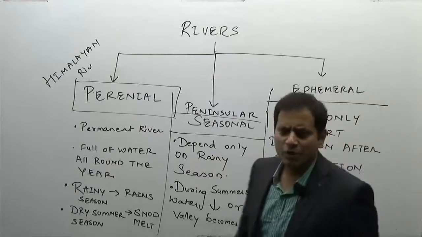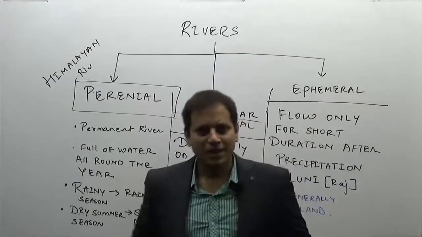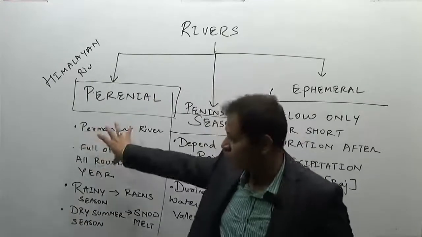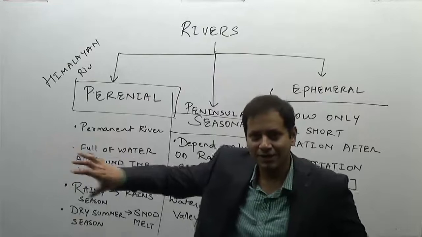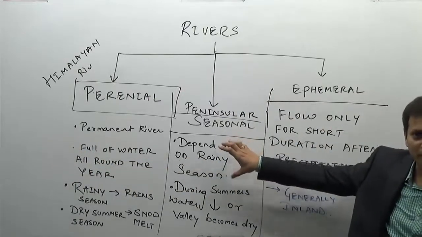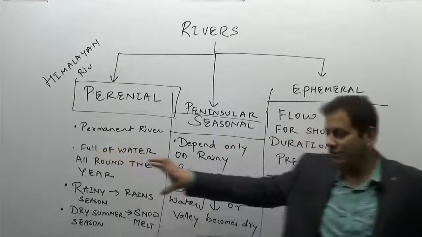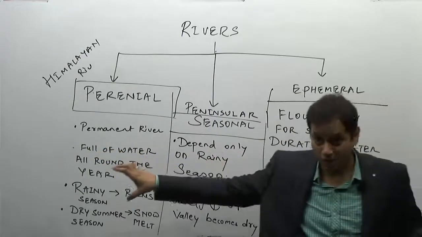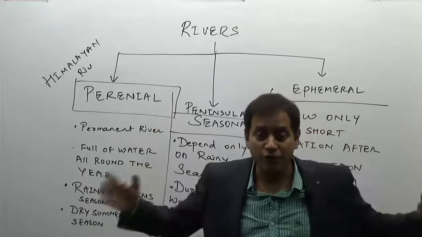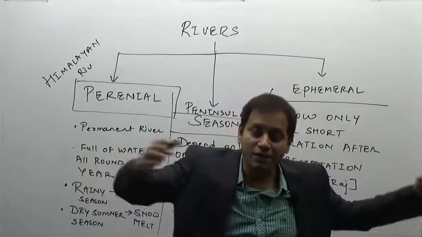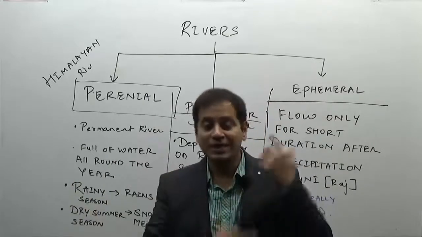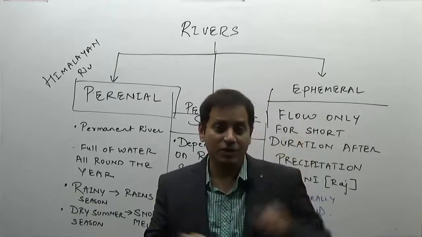What is the government going to do for it? Interlinking of rivers. Why interlinking of the rivers? Take the full rivers and give the water to the dry rivers of peninsular India. Why? Because these are the areas which are mostly populated. So bring the rivers which are flowing at full capacity and divert the waters to the peninsular rivers. This topic we will do in Indian geography. This is just for your critical thinking.